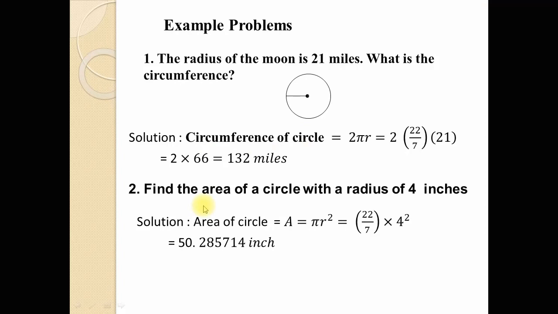Now another problem, to find the area of a circle with a radius of 4 inch. So for the area of the circle, using the formula pi r square, this is equal to, putting the value, 22 over 7 multiplied by the r value 4 squared. So r square means 4 square. Now after simplification we obtain the area 50.285714 square inch.